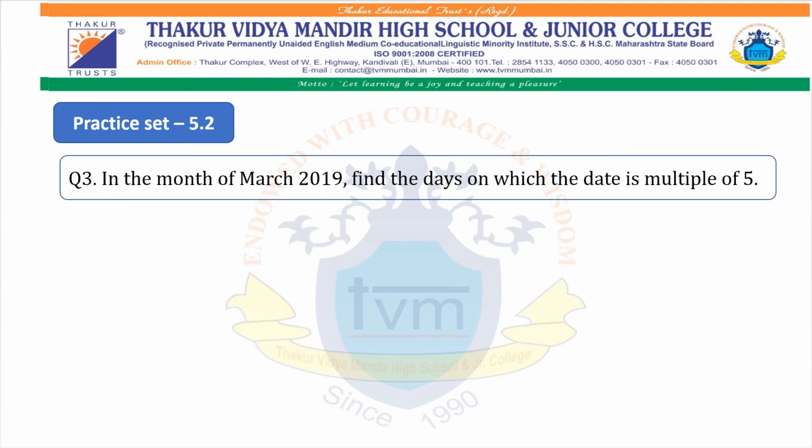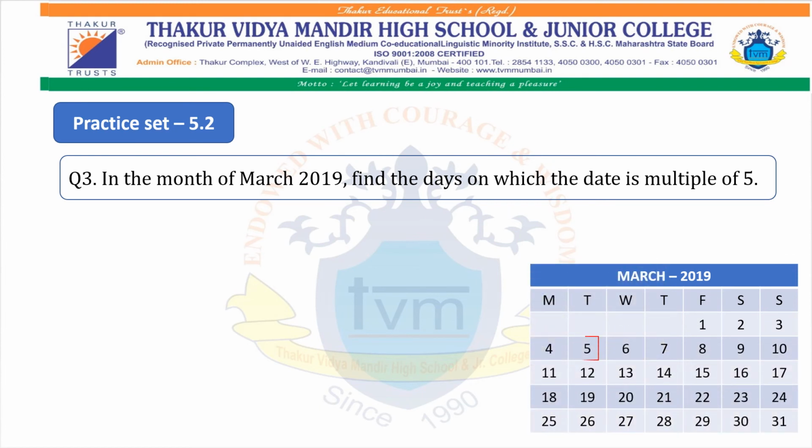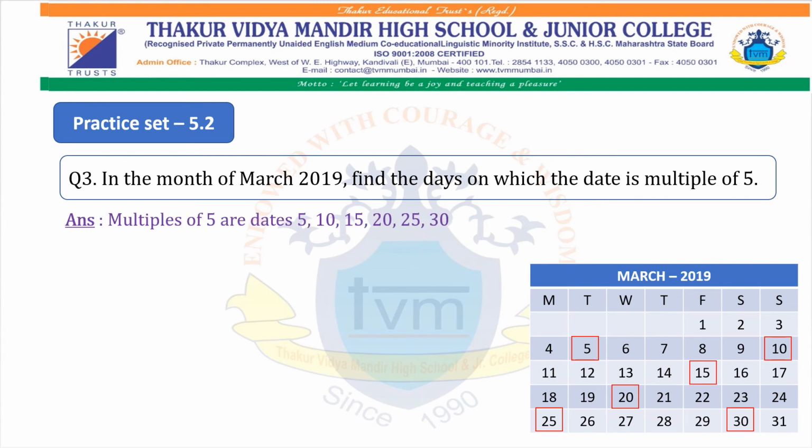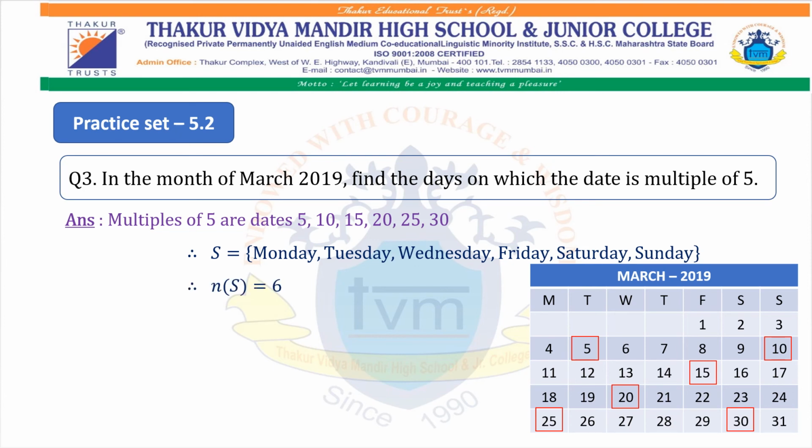Question 3. In the month of March 2019, find the days on which the date is a multiple of 5. So here, first we will find the multiples of 5, that is 5, 10, 15, 20, 25 and 30. Multiples of 5 are dates 5, 10, 15, 20, 25, 30. Therefore, S = {Monday, Tuesday, Wednesday, Friday, Saturday, Sunday}. Therefore, n(S) = 6.